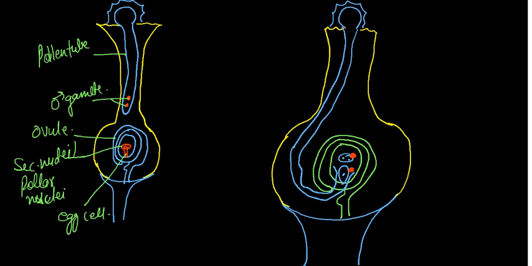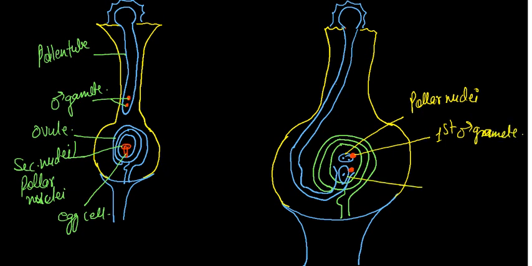This one is the polar nuclei. This one is the first male gamete. This one is the egg. This one is the second male gamete. Okay, so here you see this. This diagram is important. This board diagram is important. The diagrammatic question will also come in the examination. The labeling part should also come in the examination. So be careful about this.